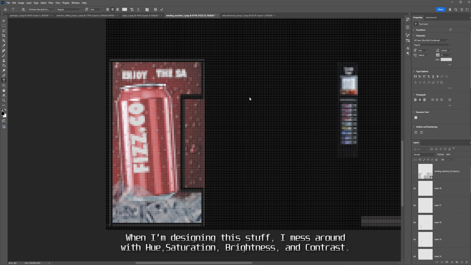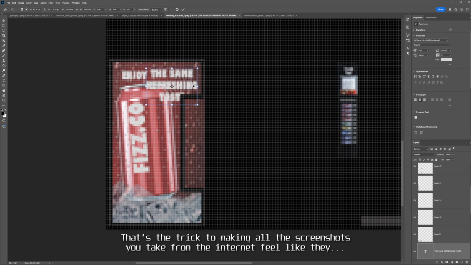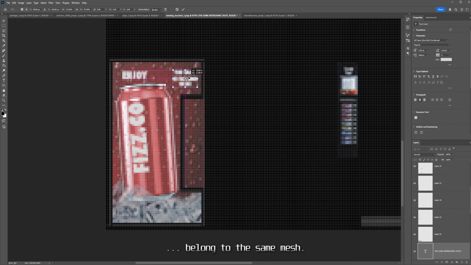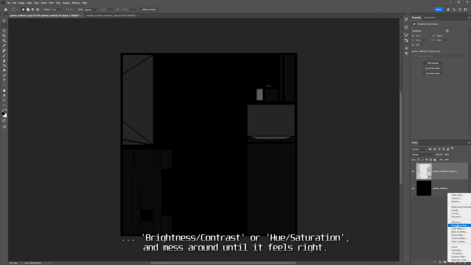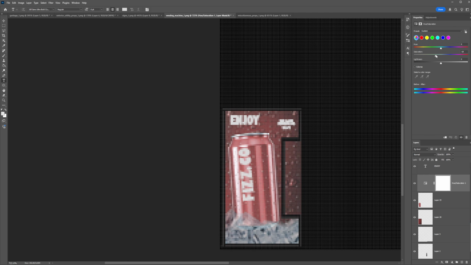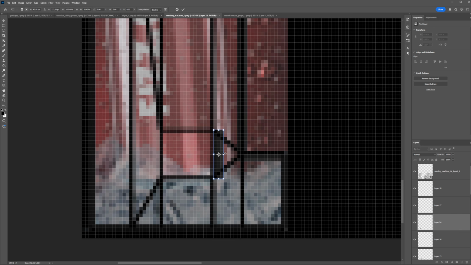When I'm designing this stuff, I mess around with hue, saturation, brightness, and contrast. That's the trick to make all the screenshots you take from the internet feel like they belong to the same mesh. In order to do this, I just click the little ball down here in the bottom right, choose brightness contrast or hue saturation, and mess around until it feels right. Here I'm just creating a small border around the drink slot.